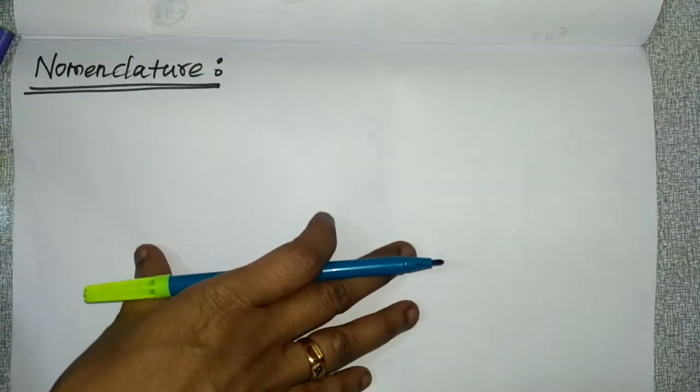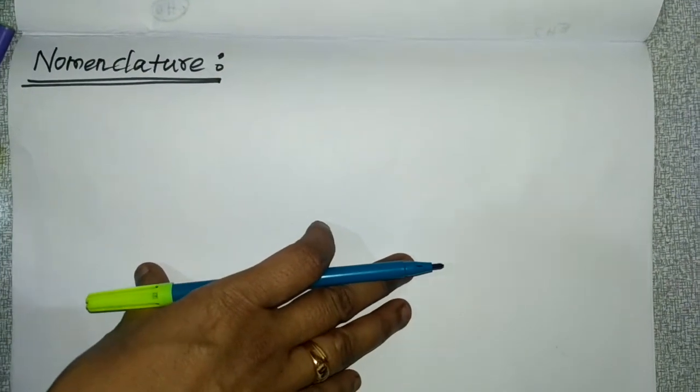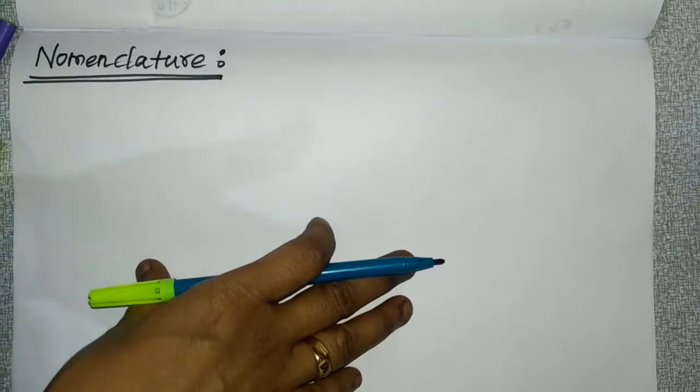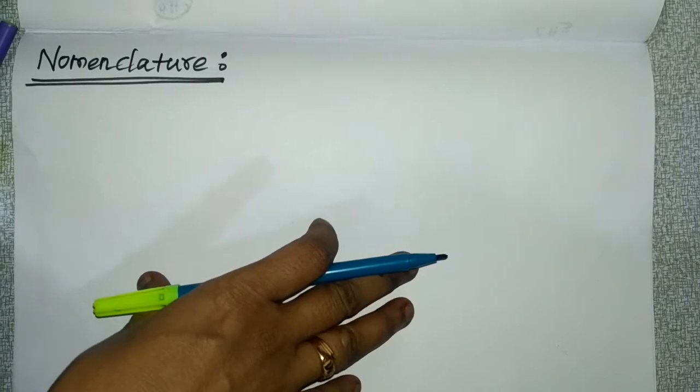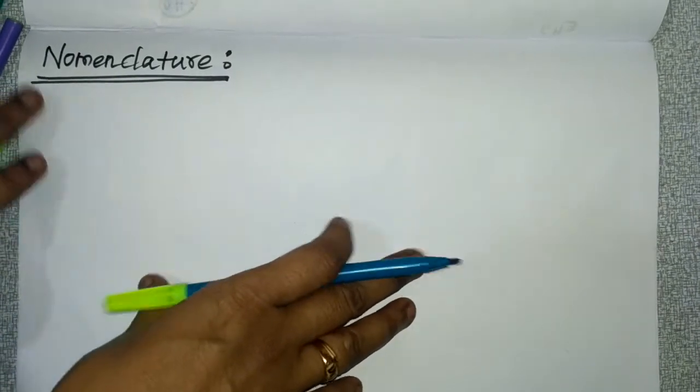So the next topic is nomenclature. There are three different systems we are using to name alcohol.